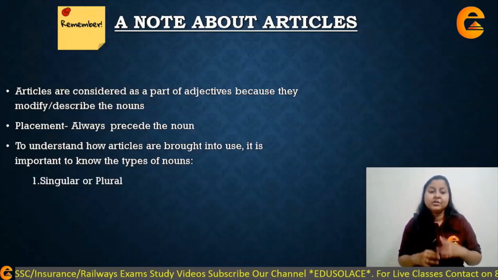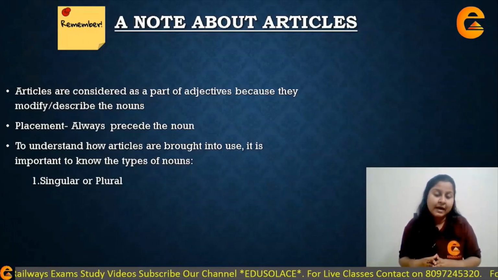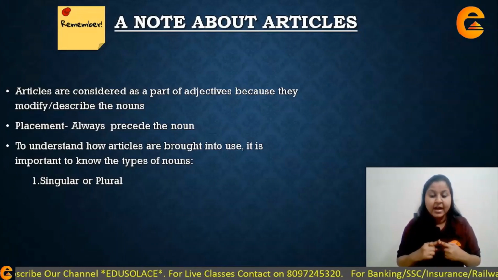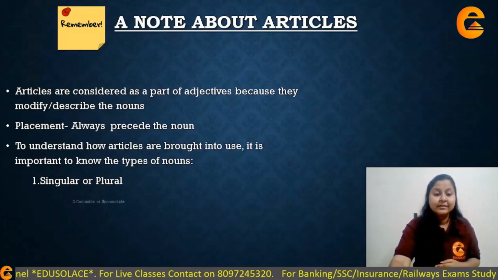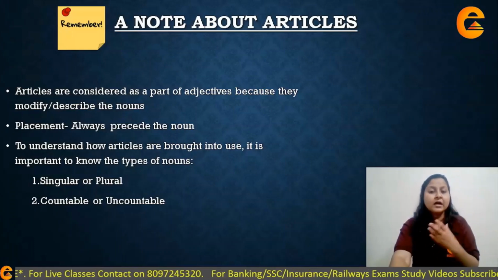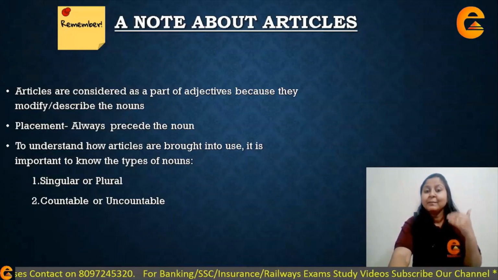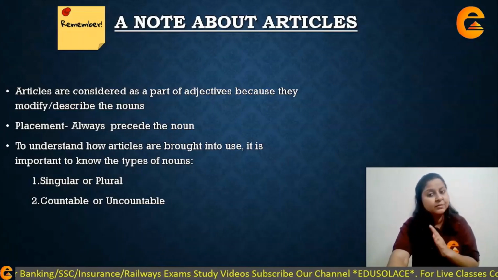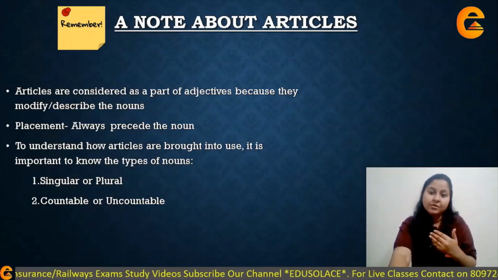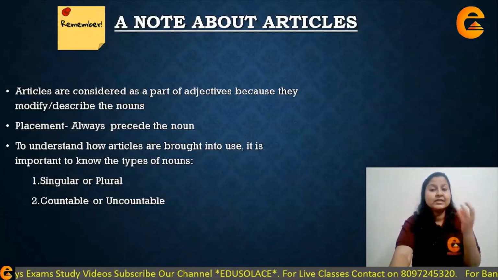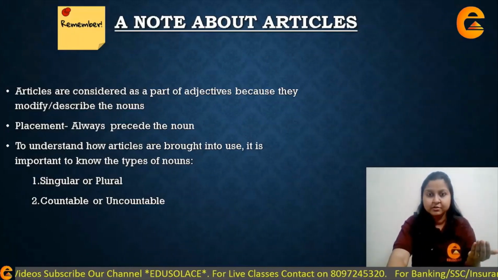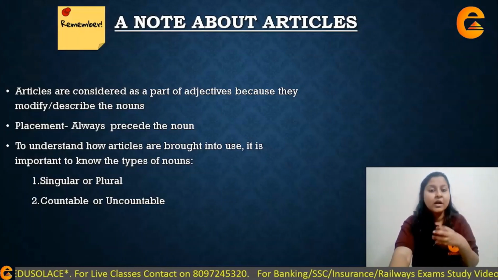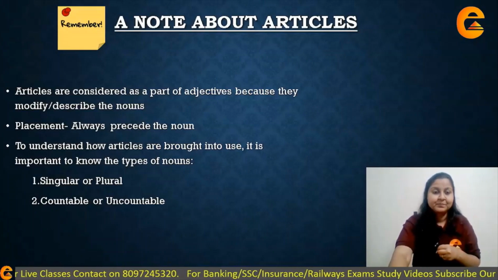So the 2 major things which you need to keep in mind about nouns is that whether a noun is singular or plural. And secondly, you should be knowing whether it is a countable noun or uncountable noun. So if you remember these 2 things, if you can identify which is a singular and which is a plural noun, or which is countable or uncountable, accordingly you can use the article before it. Accordingly, you can use either article a, article an, or article the before it.